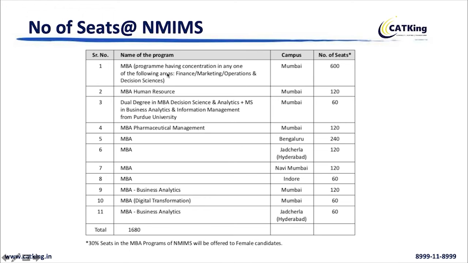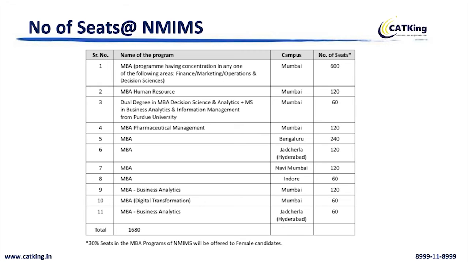The core MBA program, where you have the options to choose finance, marketing and operations, has 600 seats in the main Mumbai campus. MBA HR, 120 seats. Dual degree program, 60 seats. Pharma management in Mumbai, 120 seats. There is MBA Bangalore, 240 seats. Hyderabad, 120. Navi Mumbai, 120.